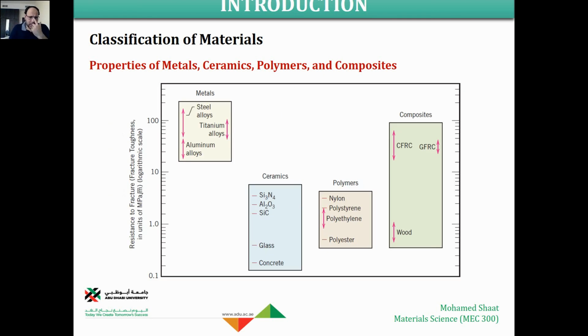Here, this is a comparison between these different types of material in terms of the resistance to fracture. Resistance to fracture, just to understand what it means, assume that you have a piece or a plate like this one, and this plate is made of metal.